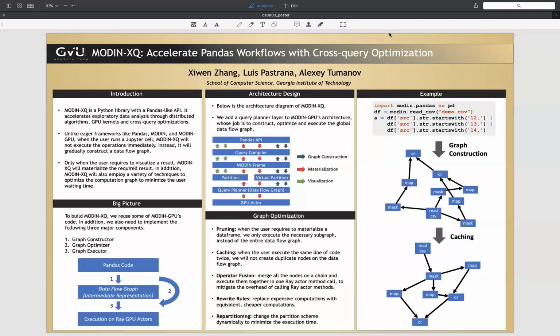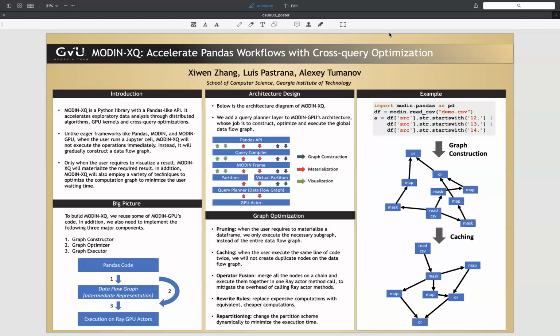Here is a simple example of graph construction and caching. As you can see here, when the user submitted this line of code, we construct the corresponding data flow graph. And with caching, because all these three data selection operations select the same column on the same data frame, before we apply caching there are three mask operations on the data flow graph, but after caching, there is only one mask operation node on the data flow graph.